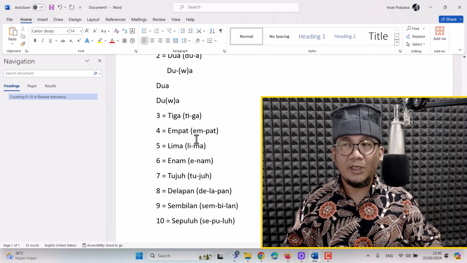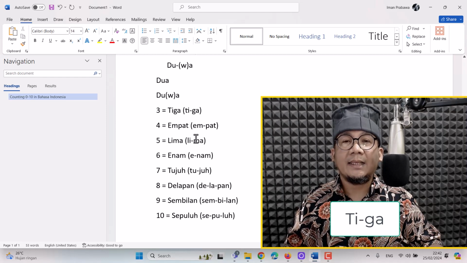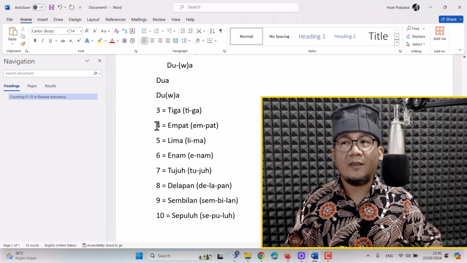3 in Bahasa Indonesia is tiga. Tiga. Tiga. Okay, 4 in Bahasa Indonesia is empat.